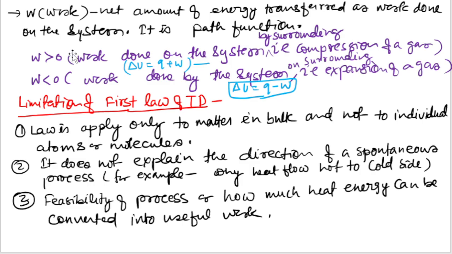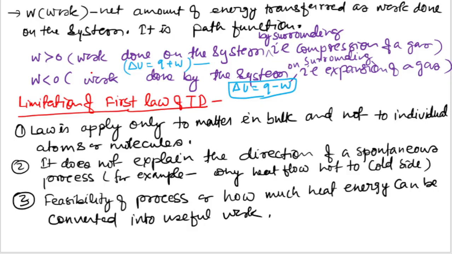Now let's talk about work. Net work is the net amount of energy transferred as work done on the system. It is a path function. Heat is also a path function, and work is also a path function, so it does not depend on the states like a state function.